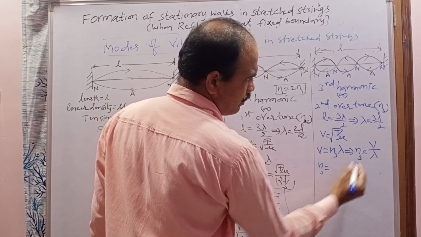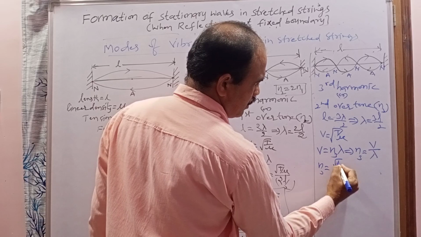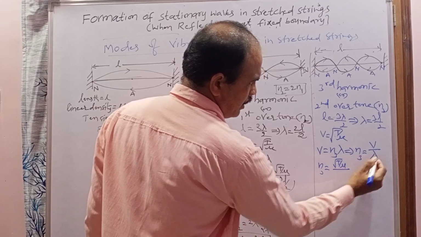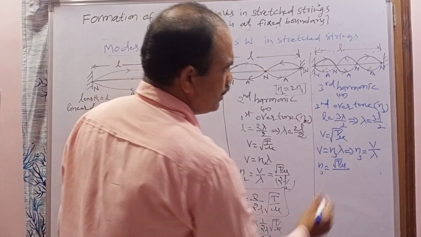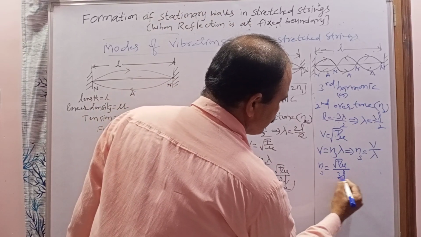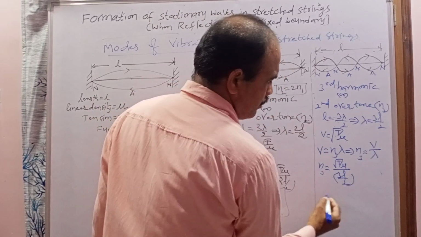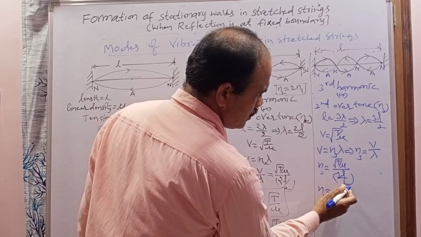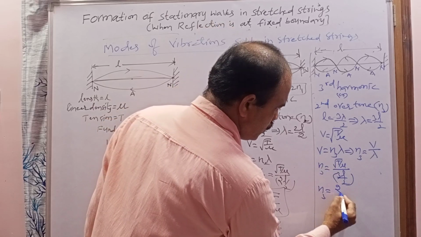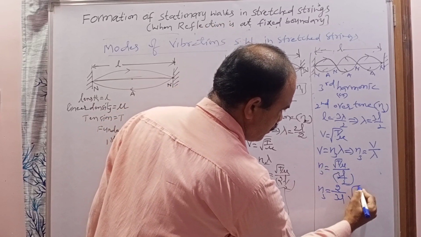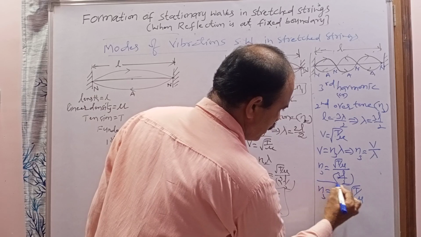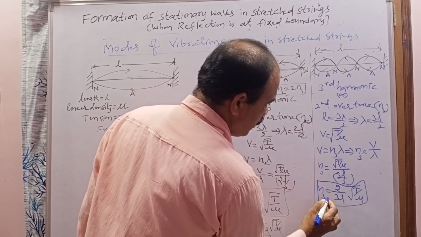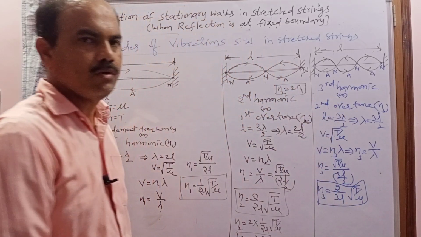What is the velocity? Square root of T by mu, divided by wavelength. What is the wavelength here? 3L by 2. So when you simplify, N3 is equal to 2 by 3L into square root of T by mu. This is called the third harmonic frequency or second overtone.